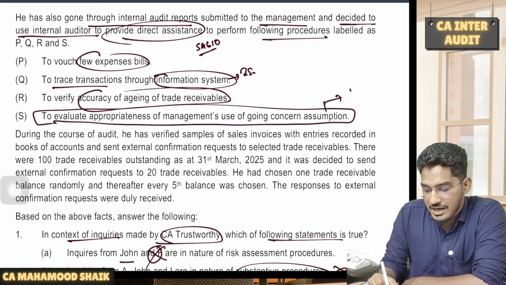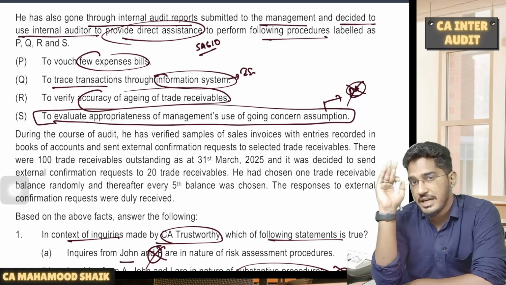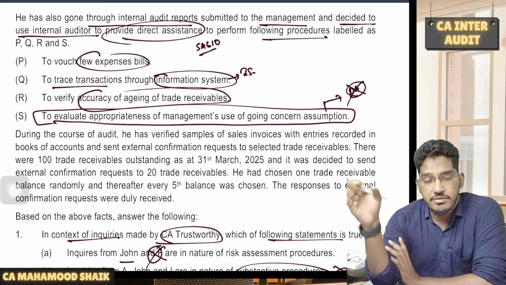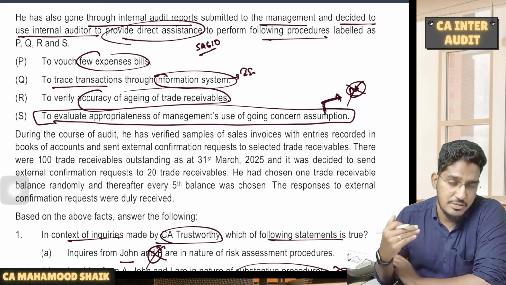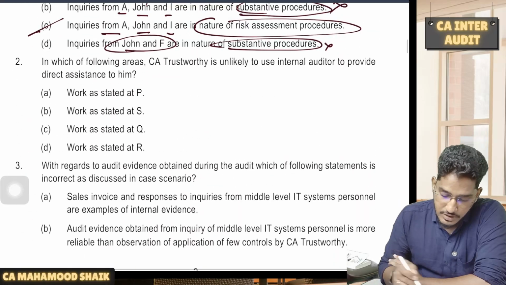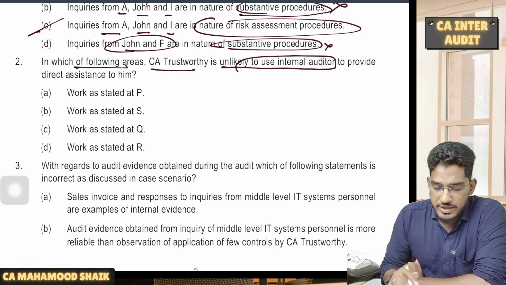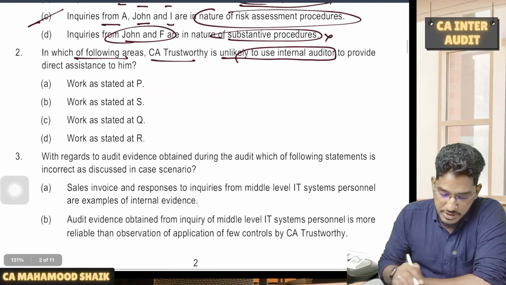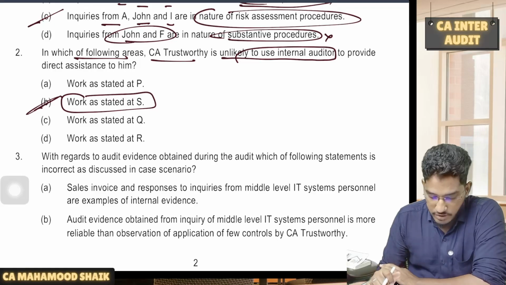Do you think this area can be allocated to internal auditors for direct assistance? Absolutely not. Why? Because if you remember the SA 610 discussion once again, those areas in which significant judgments are involved should never be allocated for direct assistance. This is one such area. Going concern assumption that you are verifying is full of assumptions and judgments. This area should not be allocated to internal auditors for direct assistance. So in which of the following areas is CA Trustworthy unlikely to use internal auditors to provide direct assistance? To evaluate the appropriateness of management's use of going concern assumption. That work you should not allocate to internal auditors.